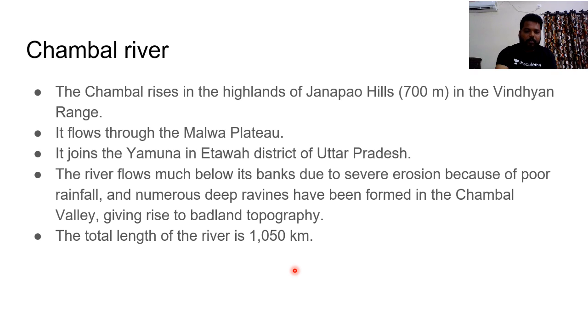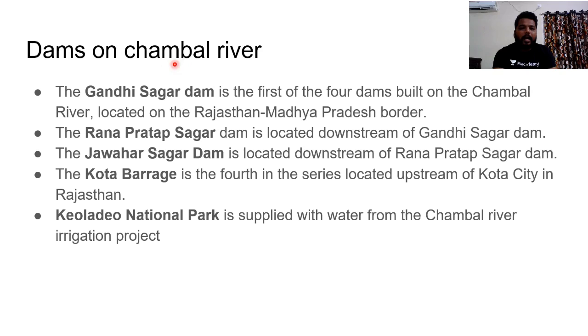Done. So it also has more than 1000 kilometers. And see the most important dams which are present on this Chambal River. The Gandhi Sagar Dam is one of the first 4 dams built on the Chambal River, located on the Rajasthan-Madhya Pradesh border. Most important, you will often see this dam in the news.